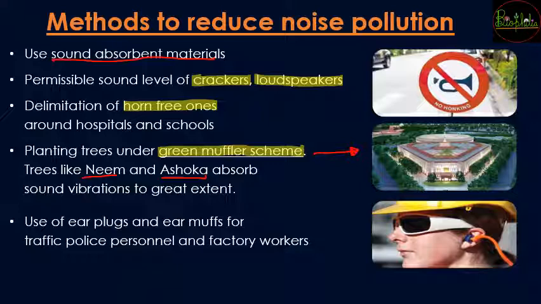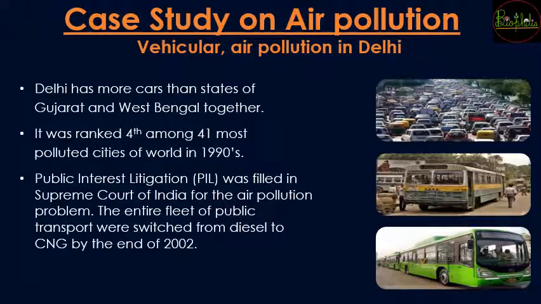Again, you can help people or industrial workers with the use of earplugs and ear muffs, which reduce the sound entering into the ears. So these are some of the methods which can help reduce noise pollution. There are many more, and if you follow these, then surely we can have success in reducing noise pollution. Now let's see a real case study about air pollution that happened in our own capital of the country, that is Delhi.